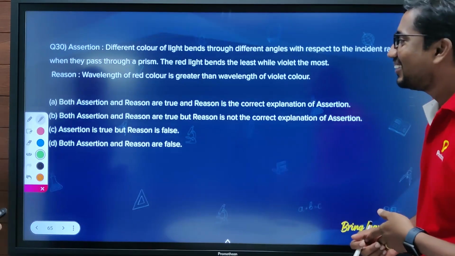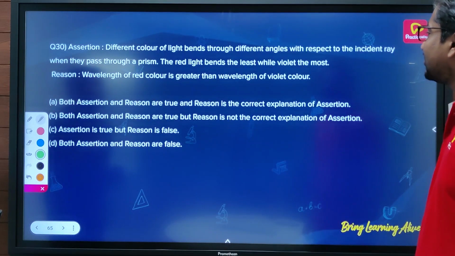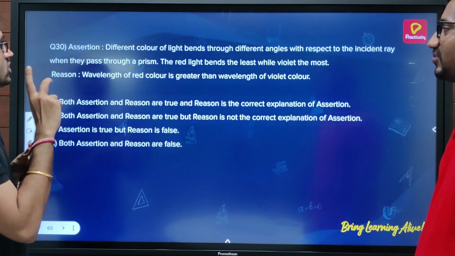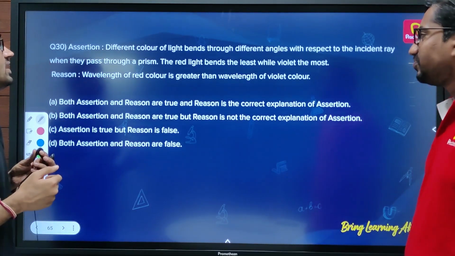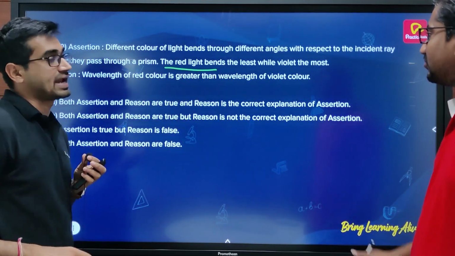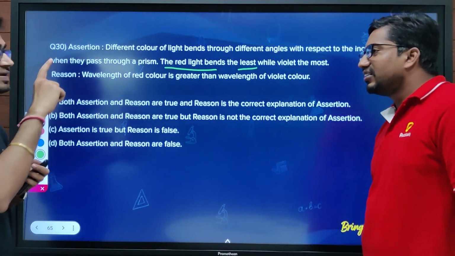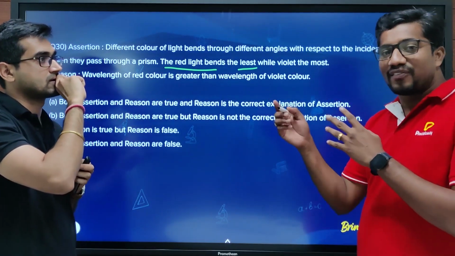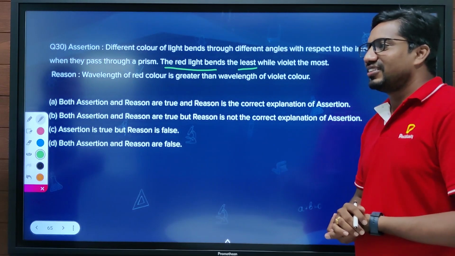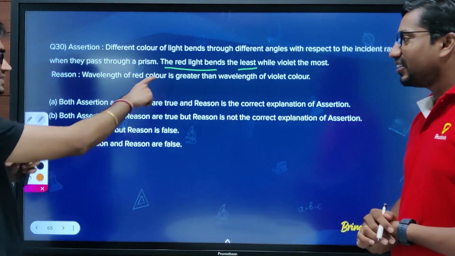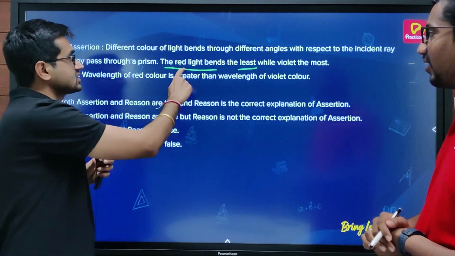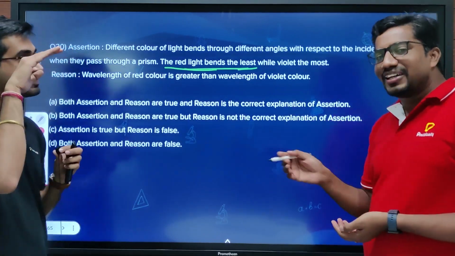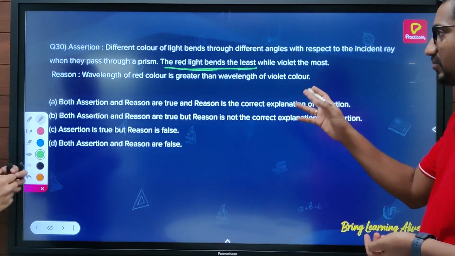So let's move to the next one. Different colors of light bend through different angles with respect to the incident ray when they pass through a prism. Okay, they are talking about a prism and about many lights, different colors. They are also saying red light bends the least, and this is confusing for me, sir. Red light scatters least. Okay, but it is saying red light bends the least. That is not scattering of light; now we enter the concept of dispersion of light. So I think this will be wrong, correct? Which one? This statement is saying red light bends the least. Oh, no, that's correct. Yes, red light is bending the least. Correct. Okay, fine.